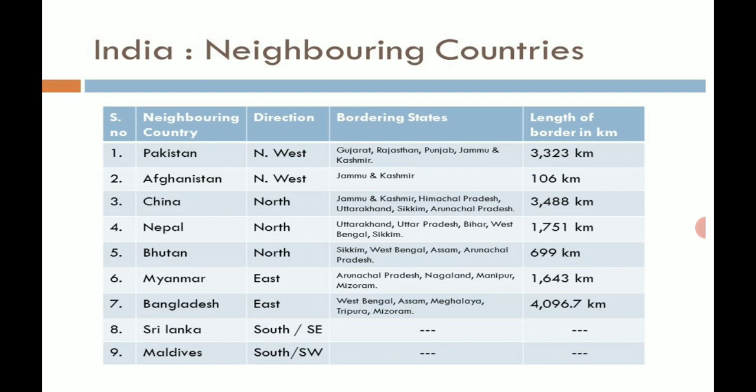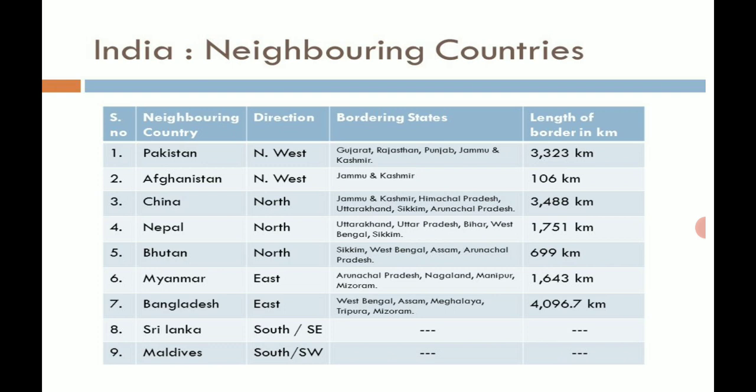Then Nepal. Nepal also is in the north direction. Which are the bordering states here? Uttarakhand, then Uttar Pradesh, Bihar, West Bengal and Sikkim. So 1,751 kilometer is the length of the boundary.